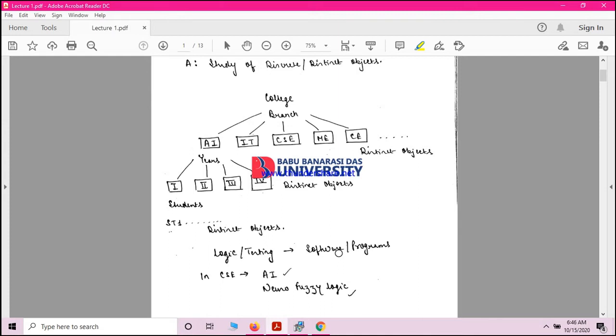And where can you use it? In computer networks. When you want to study graph theory, you definitely should know discrete mathematics. And there are many fields where you can use this, like artificial intelligence or neurophysiology logic. There are so many areas where discrete mathematics is used. So let's start this subject, and let's see how mathematically you can think.